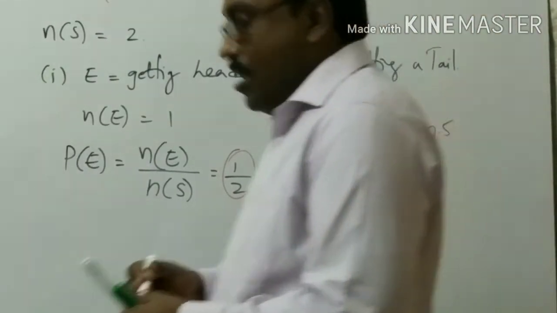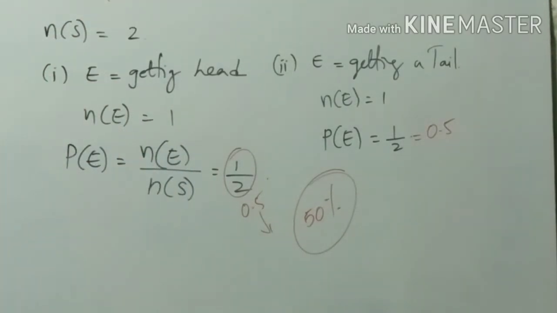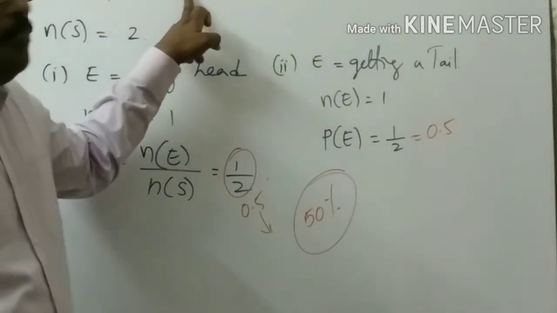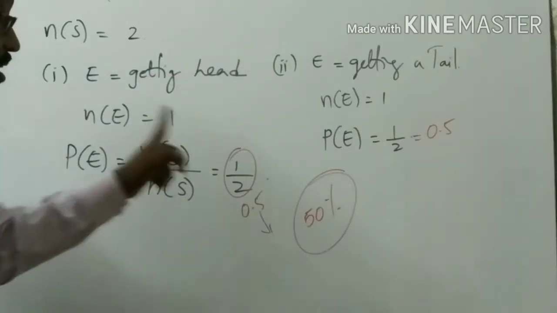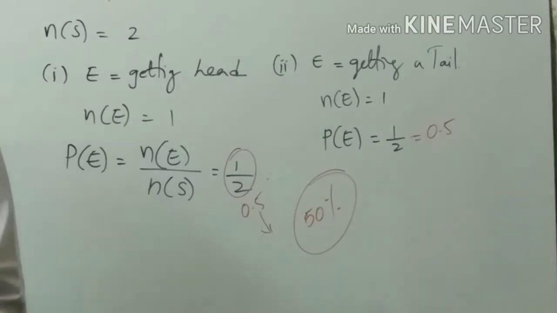That's why, if a cricket match is going on, the umpire chooses only the coin. Why not others? Because there are only 2 participants, that means only 2 teams will play. They will get equally likely chances. Equally likely means they may get head or they may get tail. This is a 50% chance and here also a 50% chance. There is no partiality for one team or another team.